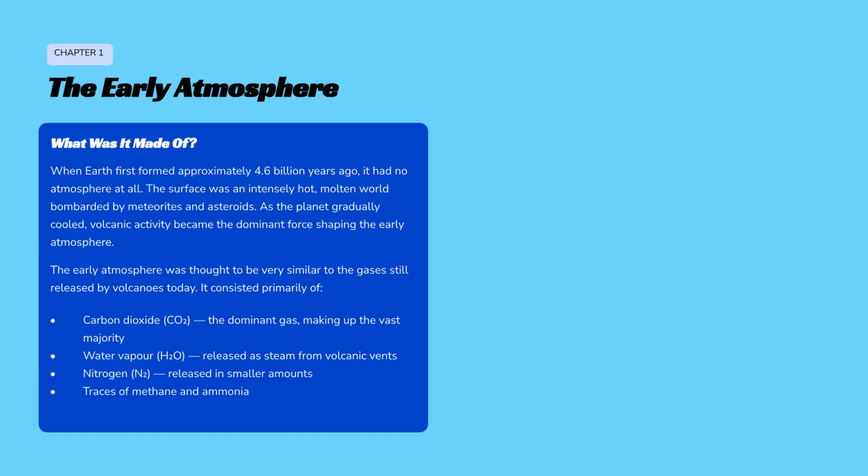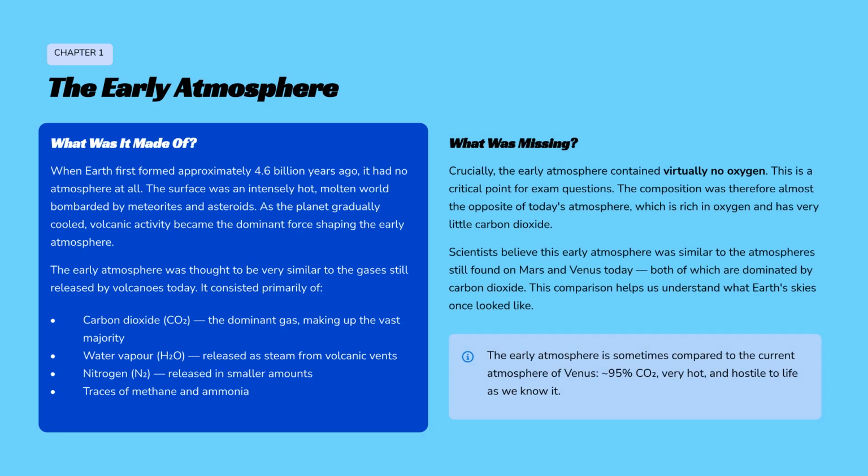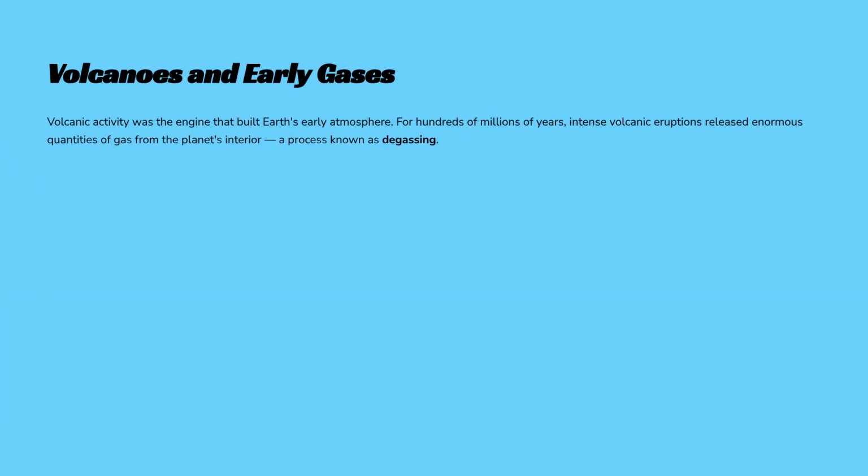When Earth first formed, it had no atmosphere. As it cooled, volcanic activity released gases, forming an atmosphere primarily of carbon dioxide and water vapor, but virtually no oxygen. Volcanic activity was the engine that built the early atmosphere, a process known as degassing.